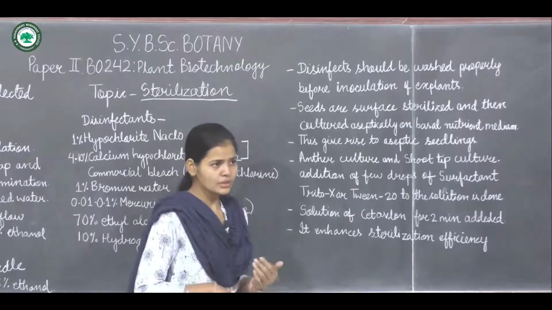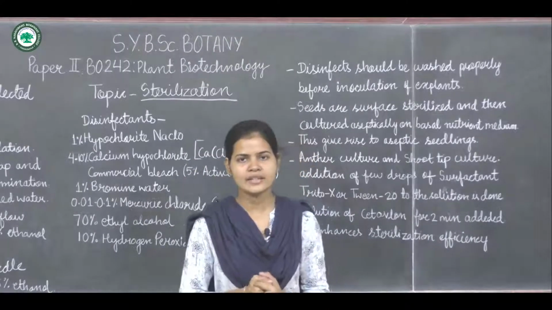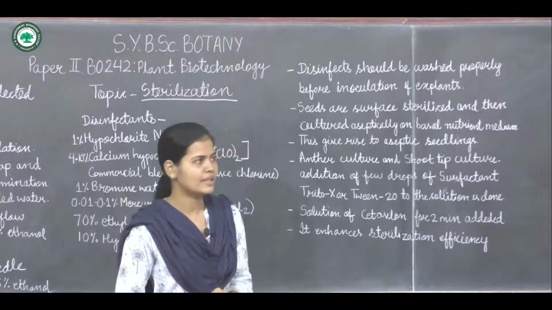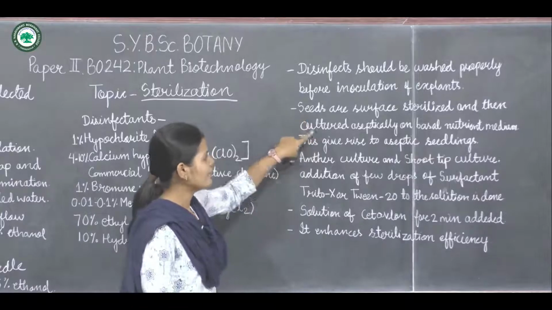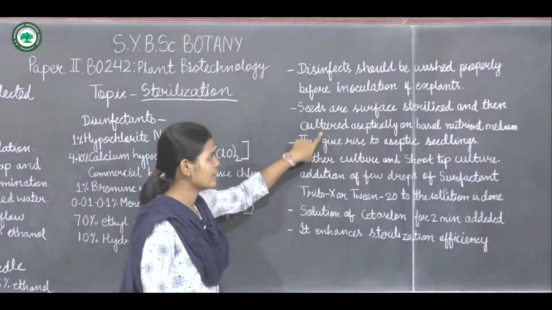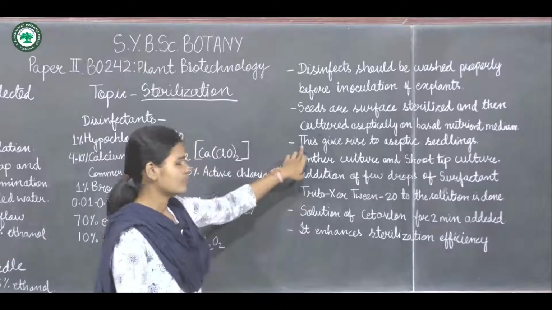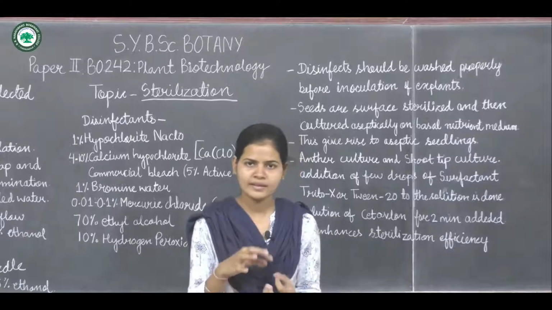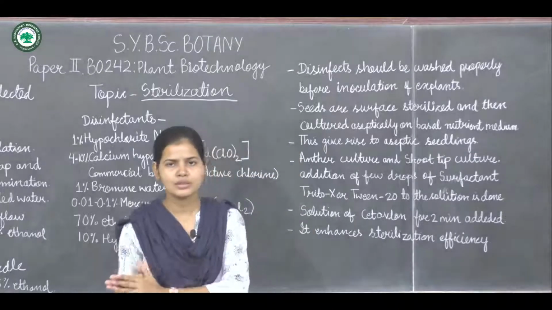Suppose we are selecting seed as an explant, so how can the sterilization be done? The seeds are surface sterilized and then cultured, especially on the basal media. If we use seed as an explant, it should be properly sterilized, and only then cultured on a medium.